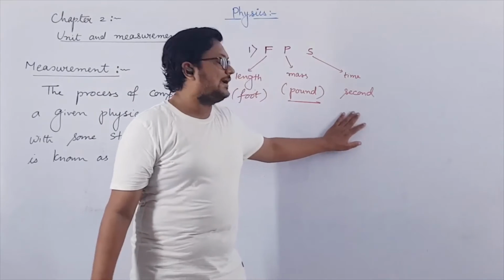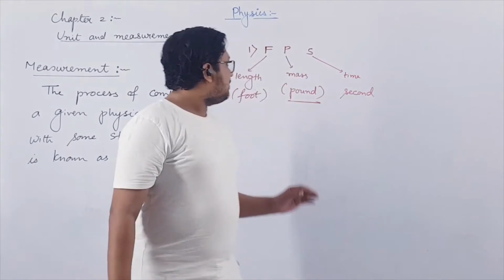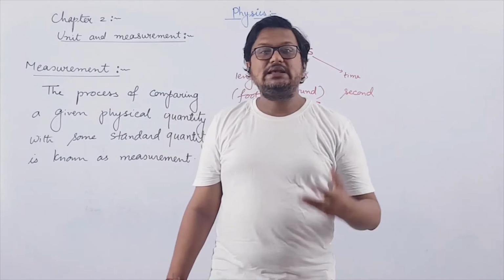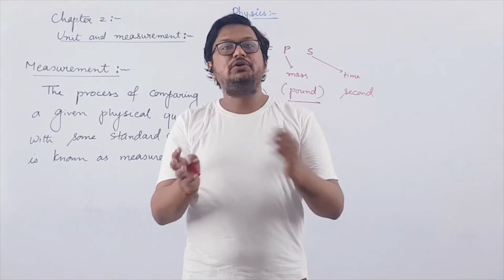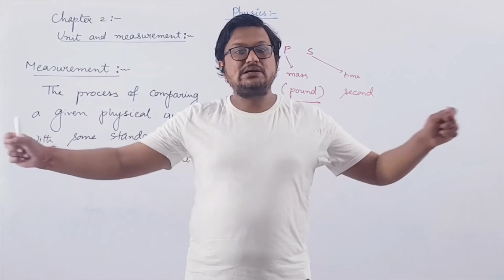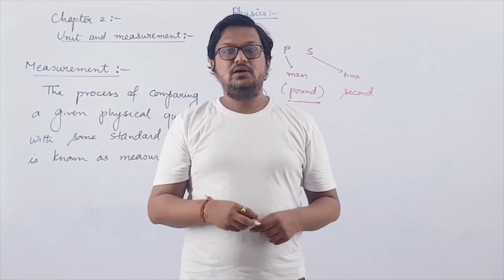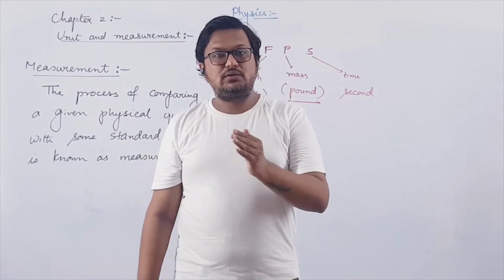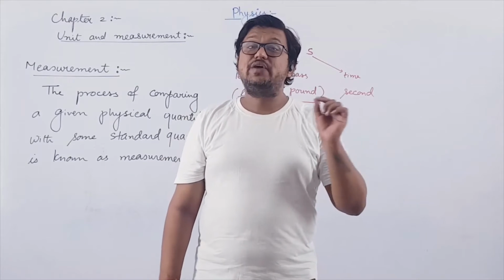And the third one is second. Obviously, time we measure in seconds and minutes, so the basic unit is second. But the problem with this system was, suppose I ask you to give me 10 kg of rice and you have measurement in pounds only. How will you convert kg into pound or pound into kg? The conversion was very difficult. Suppose you have measurement in meter or centimeter only, and I ask you to give me 5 foot of cloth, how will you measure? Converting meter into foot or pound into kg is very difficult, right?